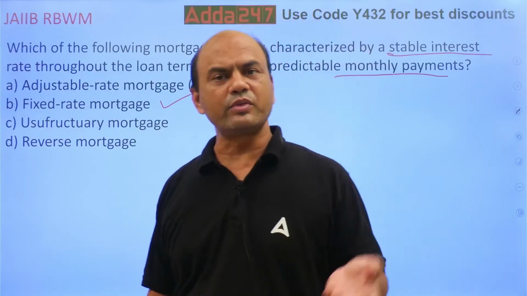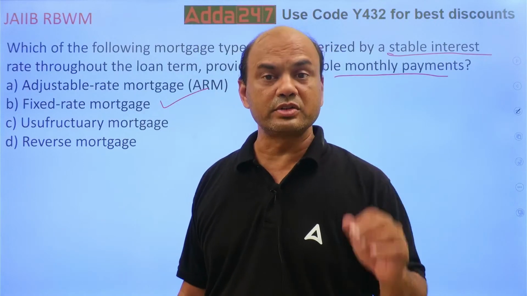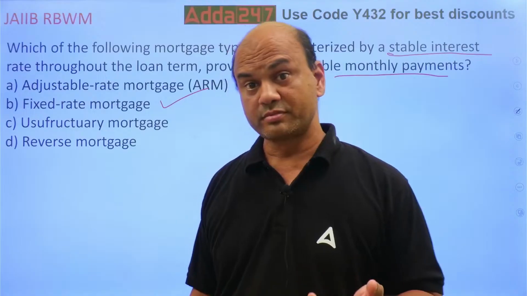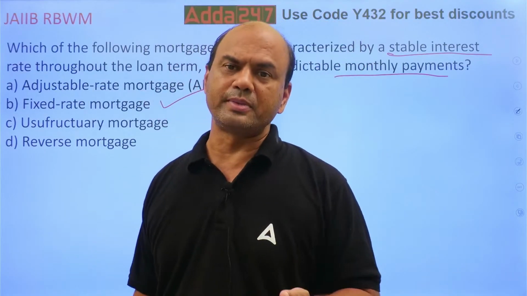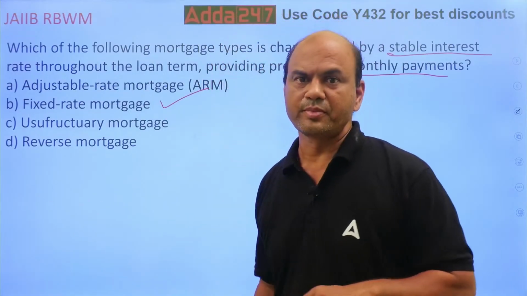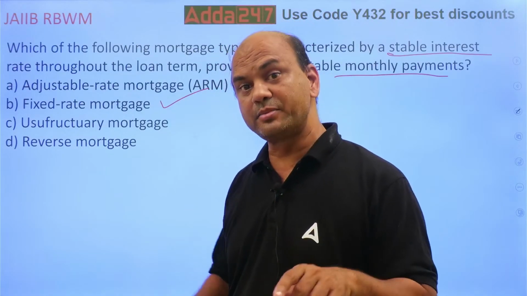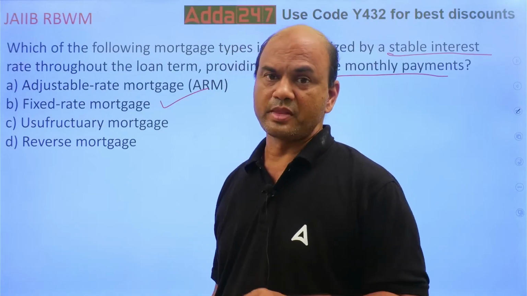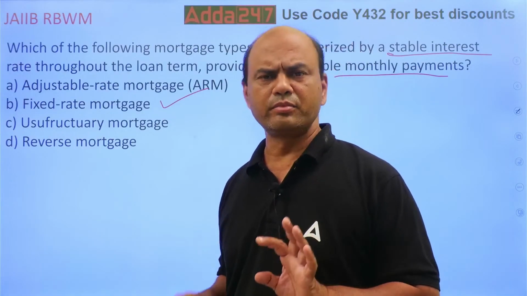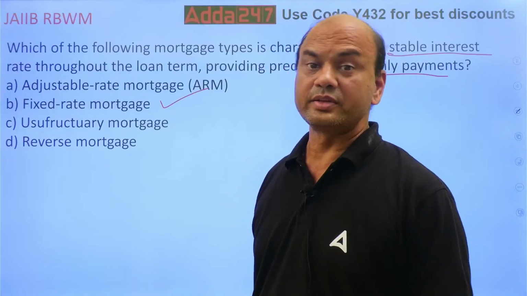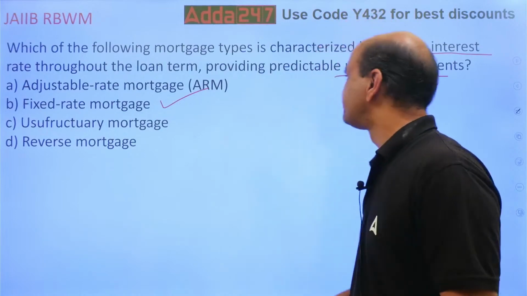So in floating rate, what happens? If the repo rate goes down, my ROI will also go down. So if my ROI goes down, many times what does the bank do? Bank gives 2 options. One is either you reduce the EMI and keep the period same. Or second option is keep the EMI same and reduce the period. Both the options are available. So that's in floating. So fixed rate is simple, same, everything.